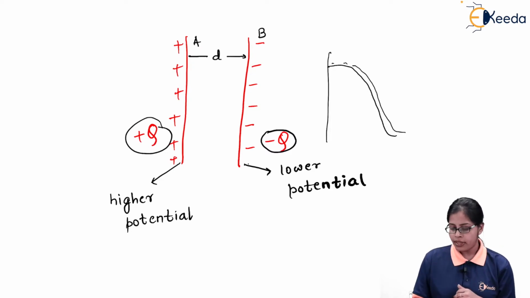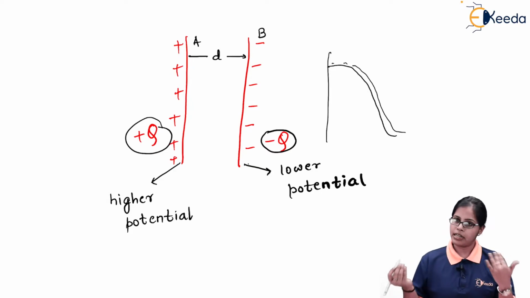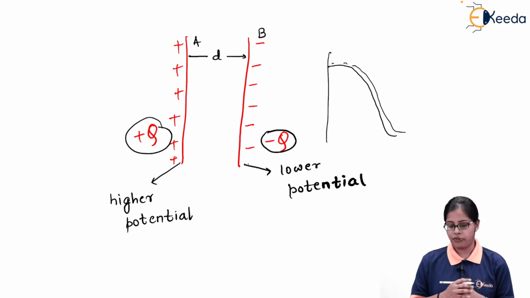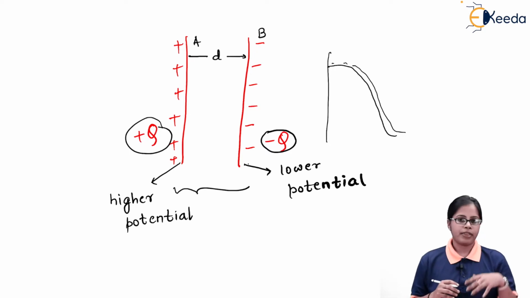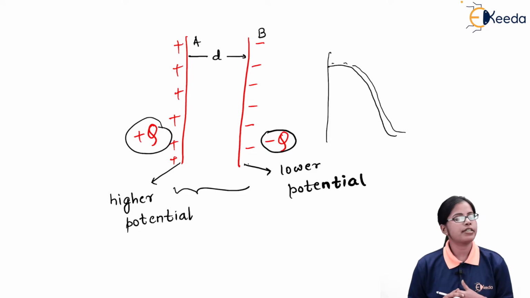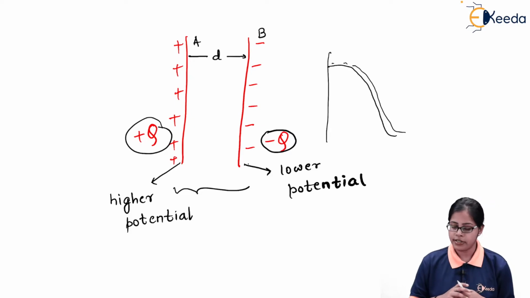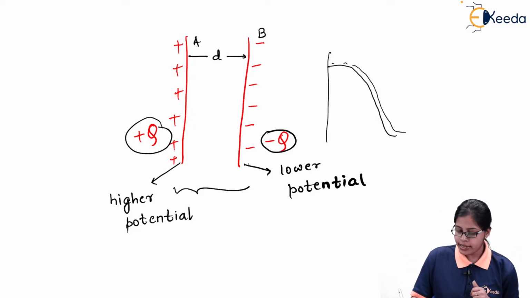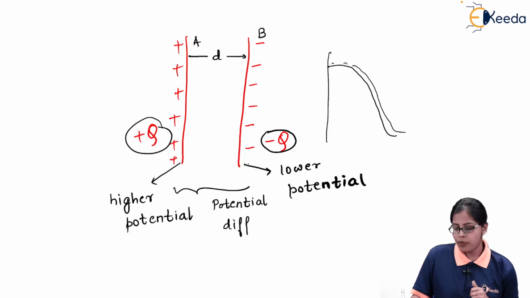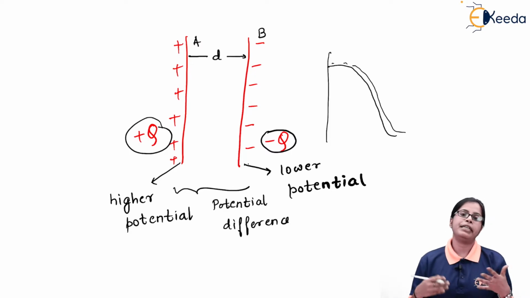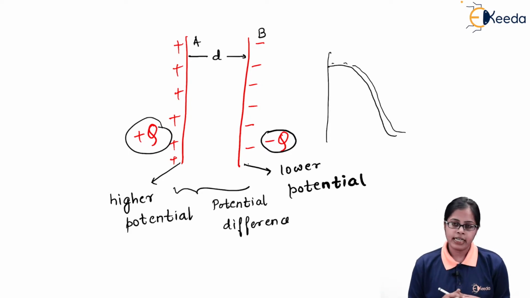In a similar manner, as I talked about the height difference, we can talk about the potential difference. As you can see, one plate is at higher potential because of the positive charges, and the other plate is at lower potential due to the negative charges. So between the two plates there is an occurrence of potential difference, because one plate is at higher potential and the other is at lower potential.